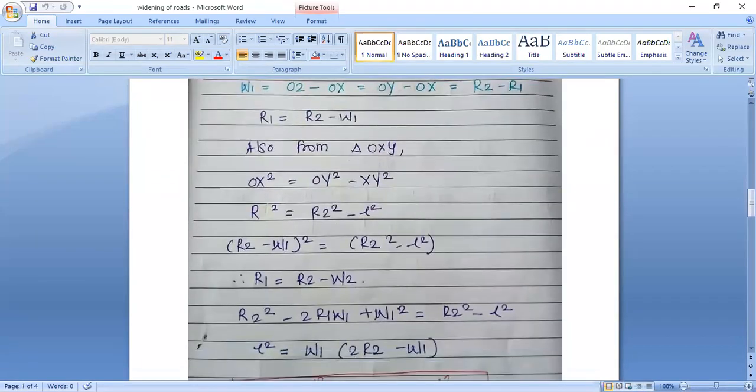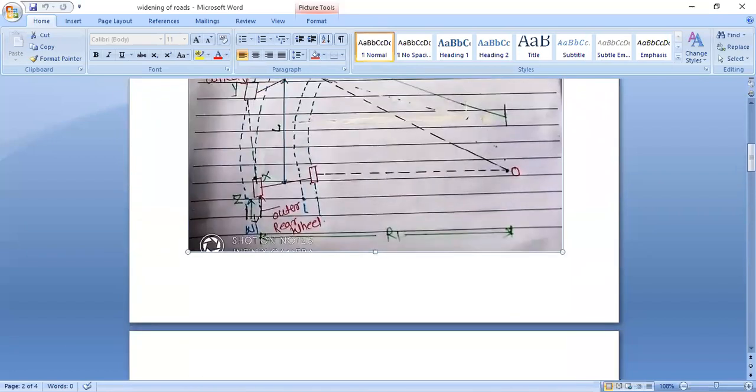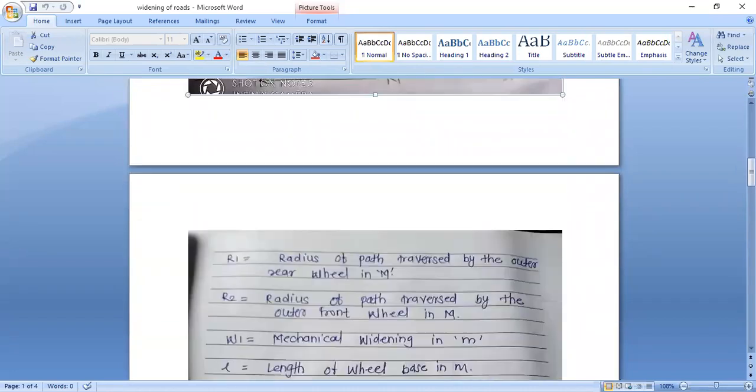From this triangle OXY, from Pythagoras theorem, OX square is equal to OY square minus XY square.